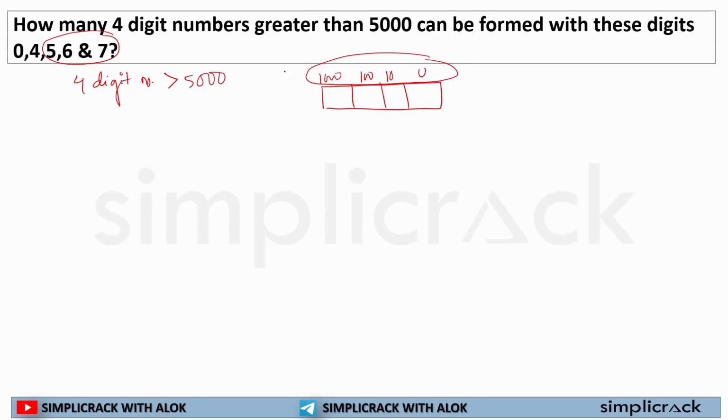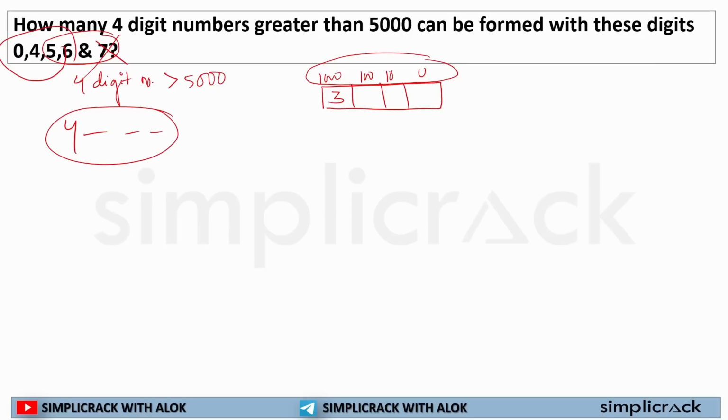Because if I start with 4 something, this number is less than 5000. So I can't write 0 and 4 here. So how many digits do I have left? I have 3 digits left. Now for example, you have used 1 digit. So how many digits are you left with for the 100 place?